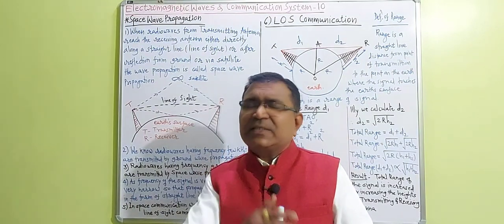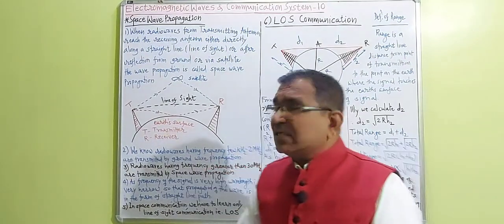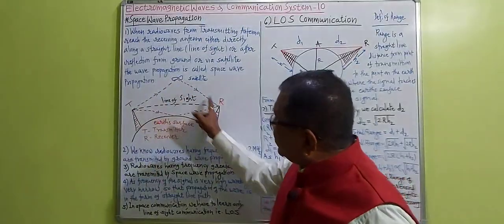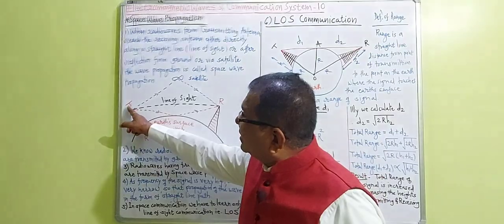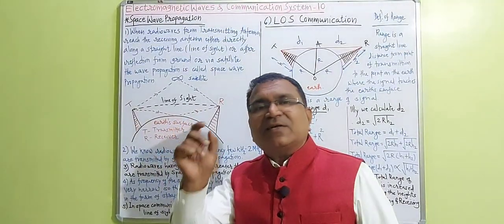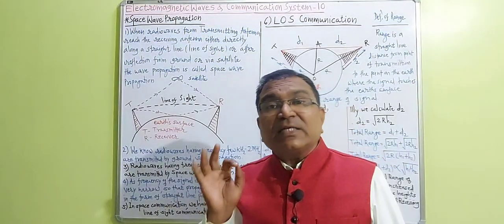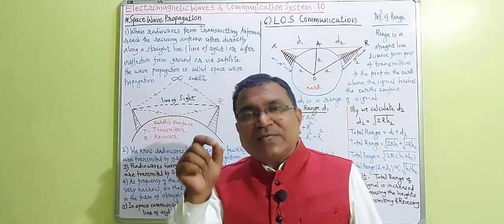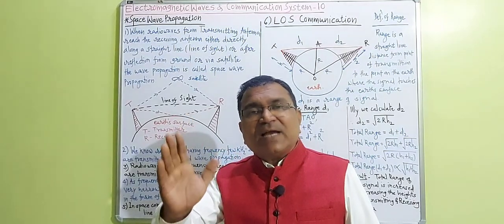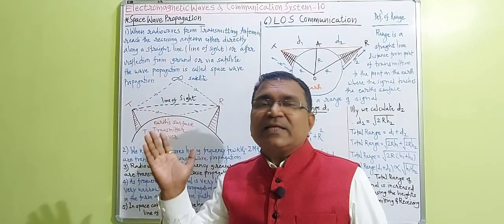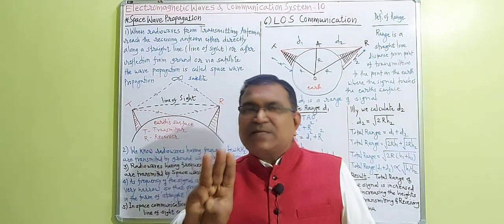Okay, I will repeat the definition. The definition is prepared by making use of this diagram. This T stands for transmitter or transmitting antenna. This R stands for receiver or receiving antenna. Radio waves from the transmitting antenna to the receiving antenna are transmitted by making use of three types.